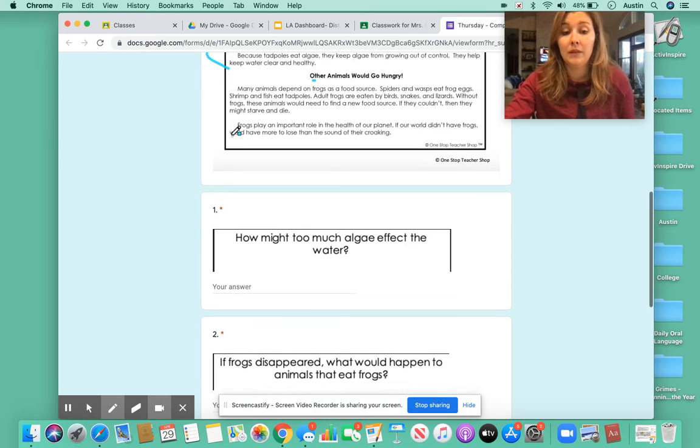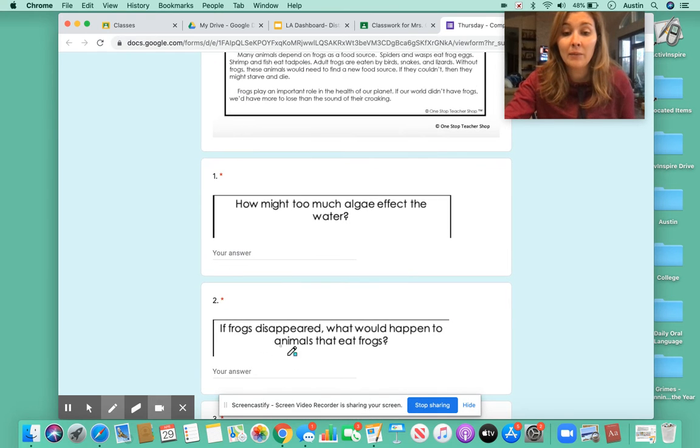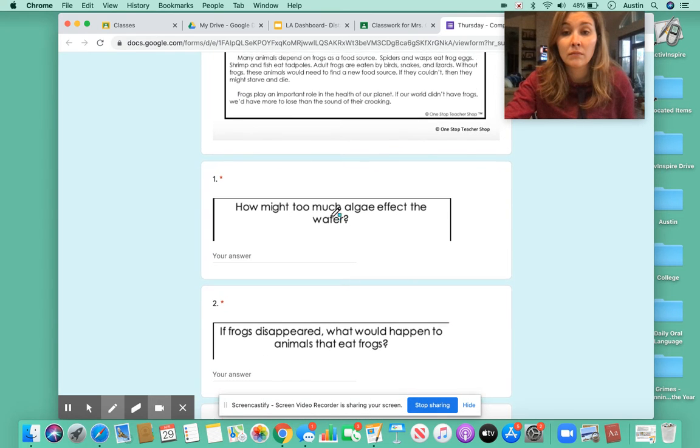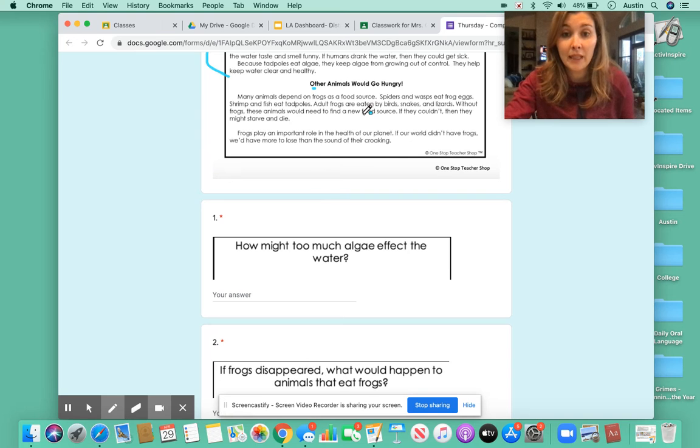Whoa. What would happen to the animals that eat frogs? Sounds like three things. They would need to find a new food source. And if they couldn't, then they might starve and die.